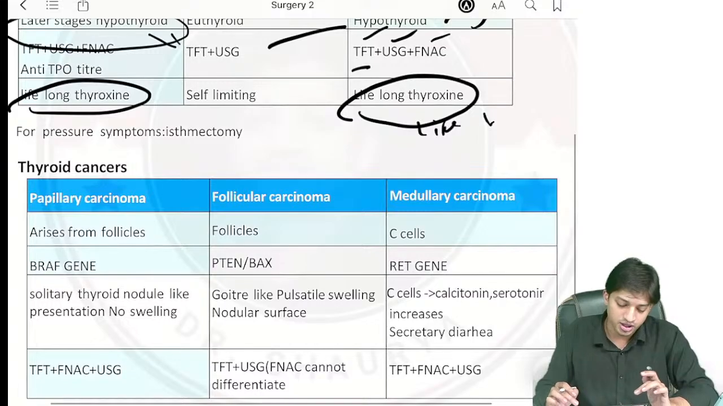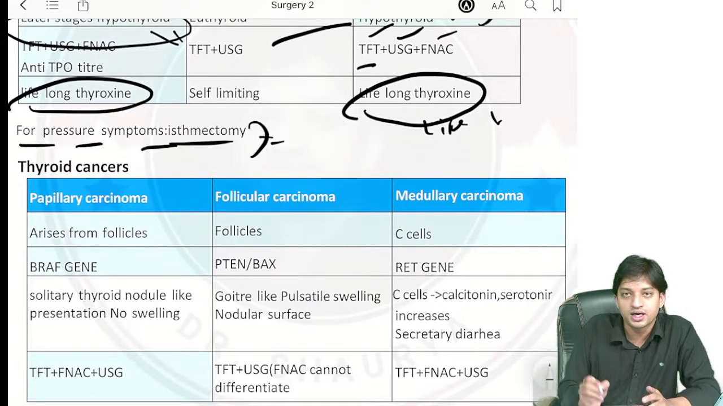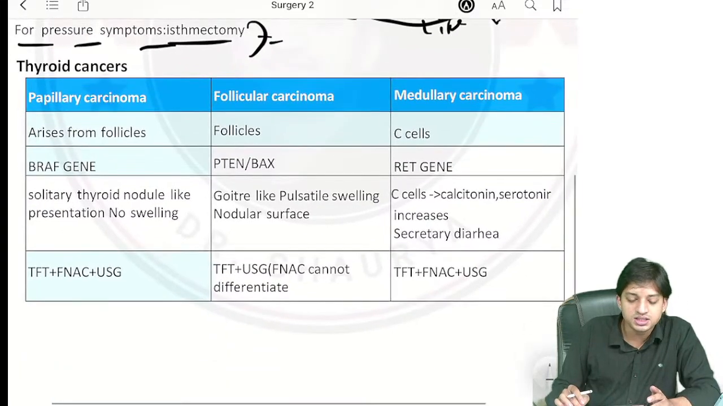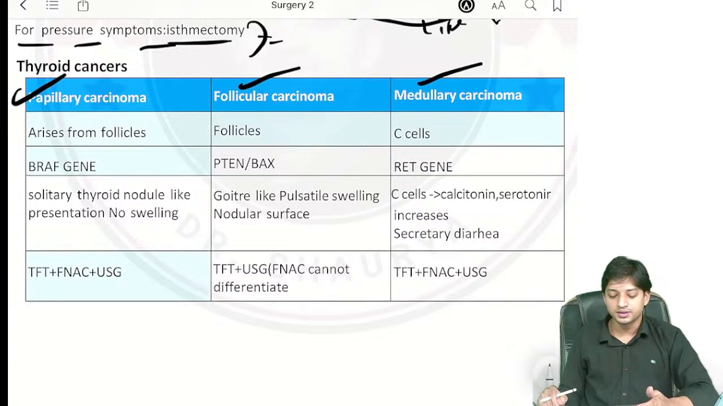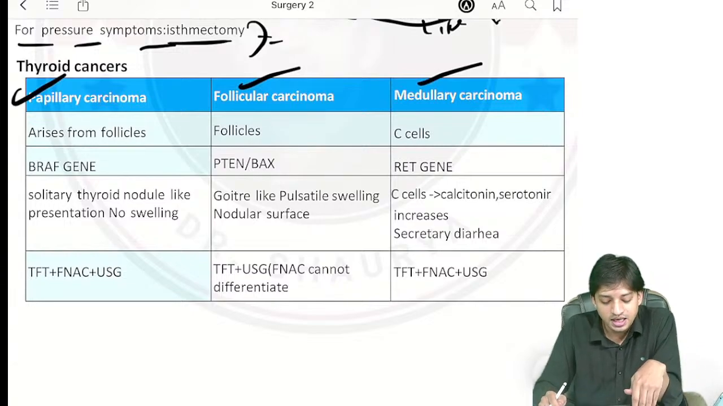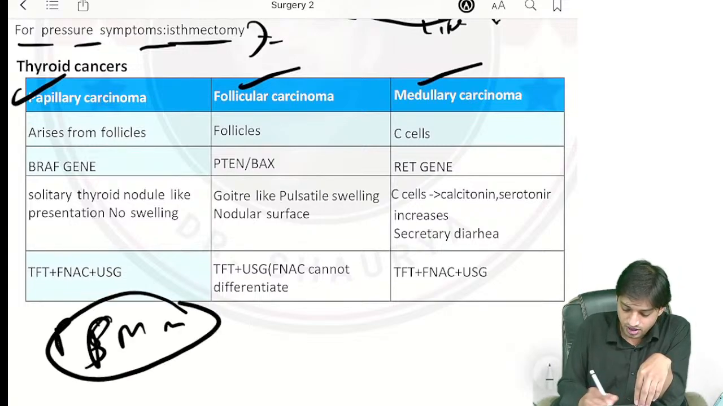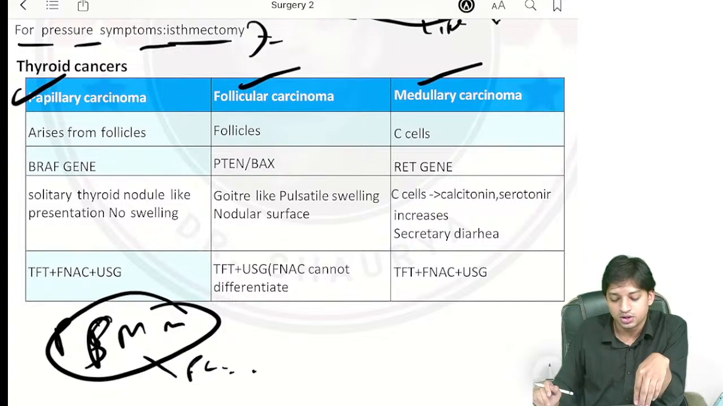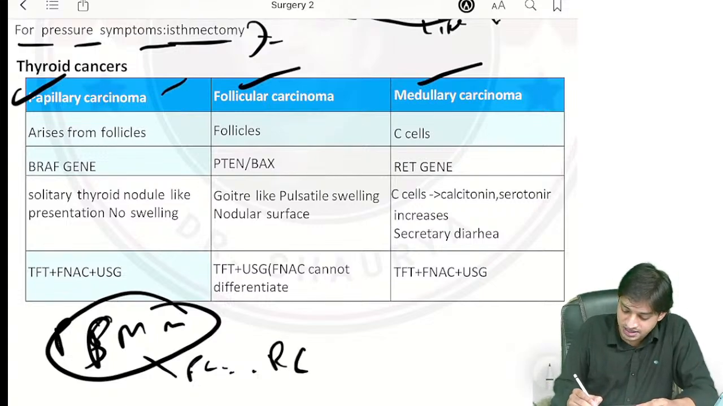Coming to the thyroid cancers. Now, if there are pressure symptoms involved, then you do thyroidectomy. Thyroid cancers, you have three: papillary, follicular, and medullary carcinoma, right? Papillary carcinoma arises from the follicles. Again, PSMM, I told you Psammoma bodies. You can remember, right? We have discussed it already initially when we were discussing the RCC.